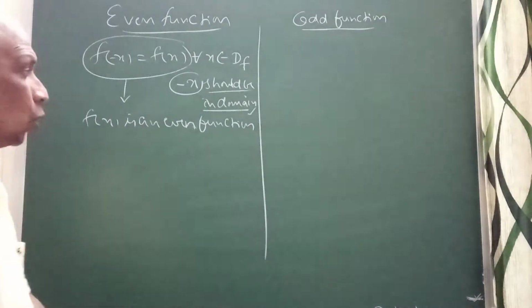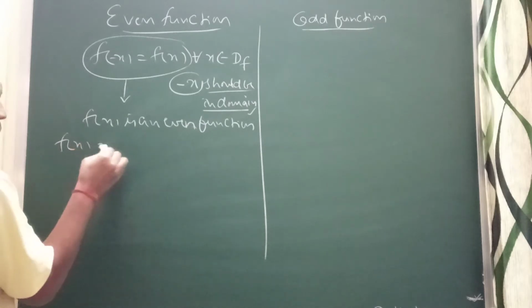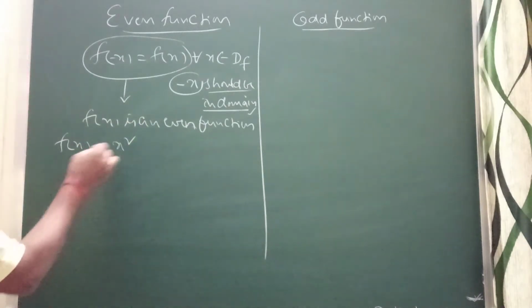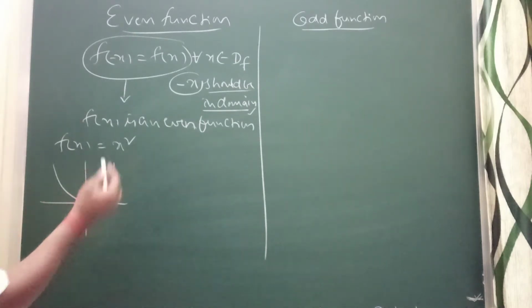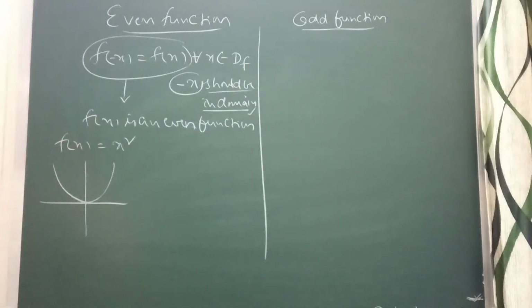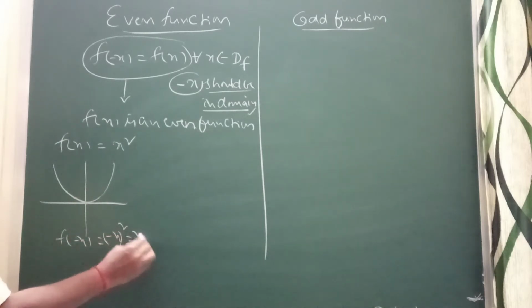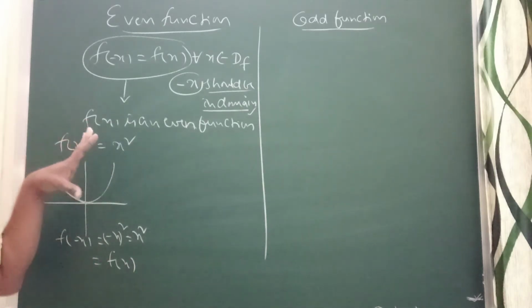Now I will give an example of this. When I take f of x equals x square, you can verify here. This is a parabola, right? It is an even function. You can check what is f of minus x: f of minus x equals minus x whole square, which gives x square, which is equal to f of x. Both are the same. So this is an even function.